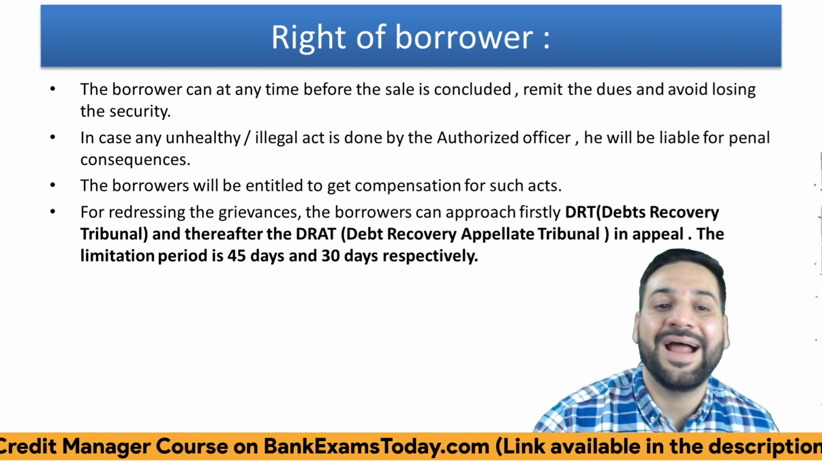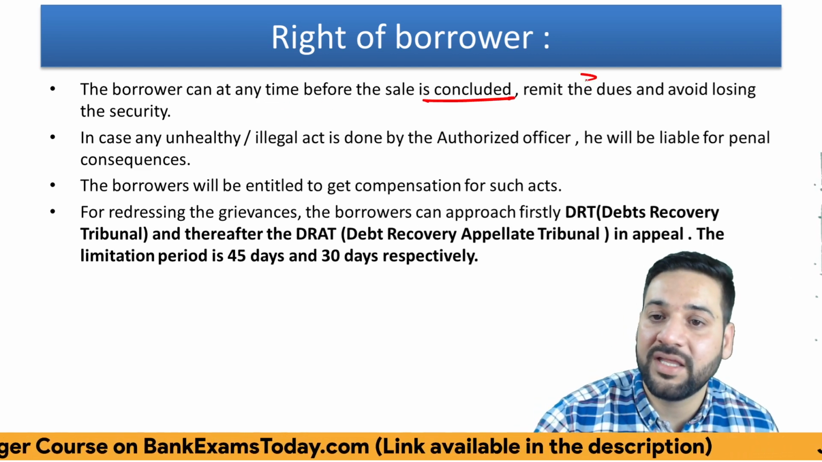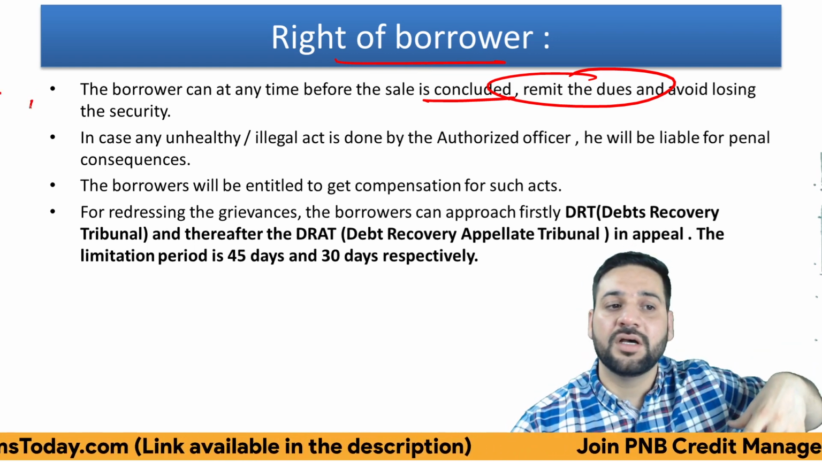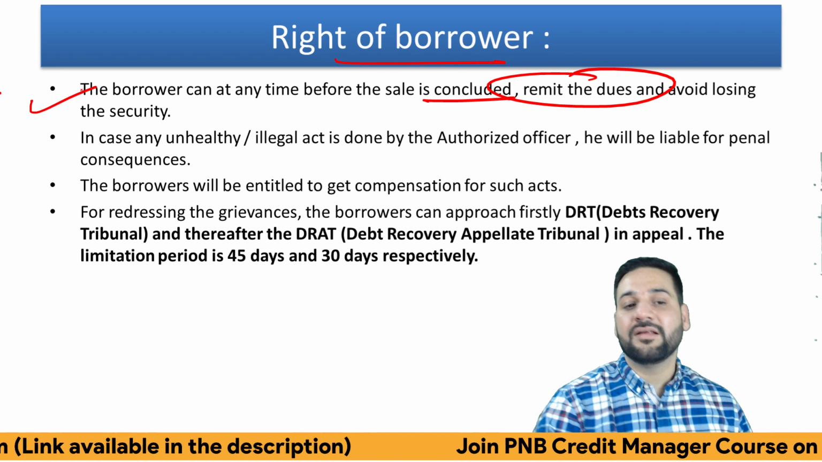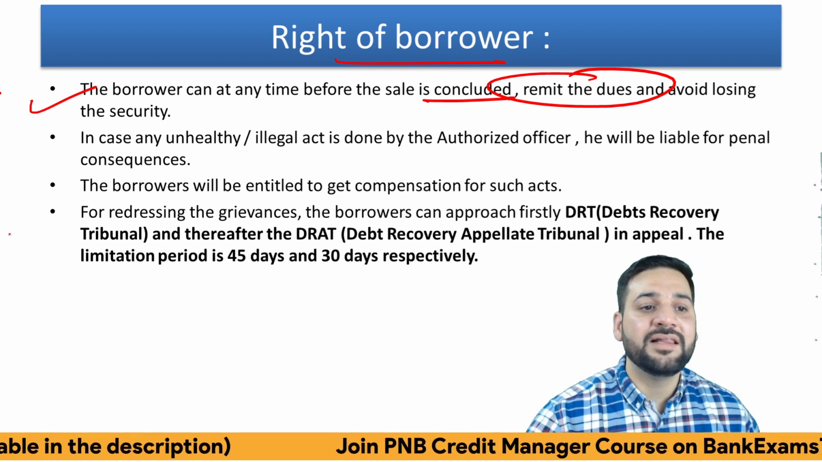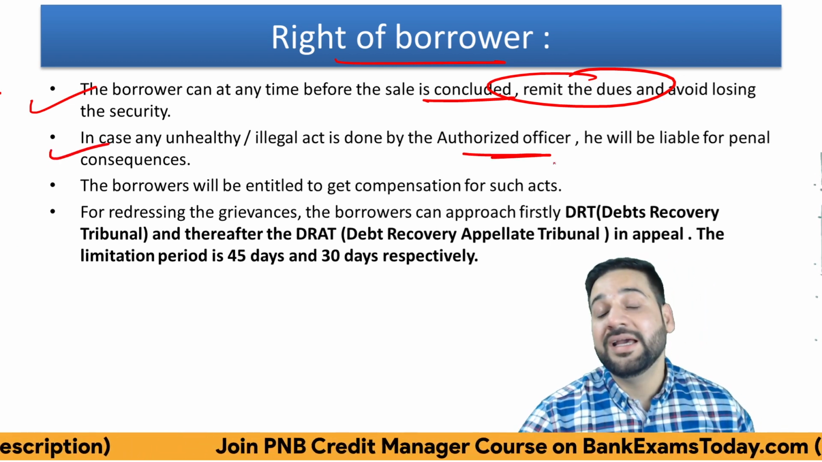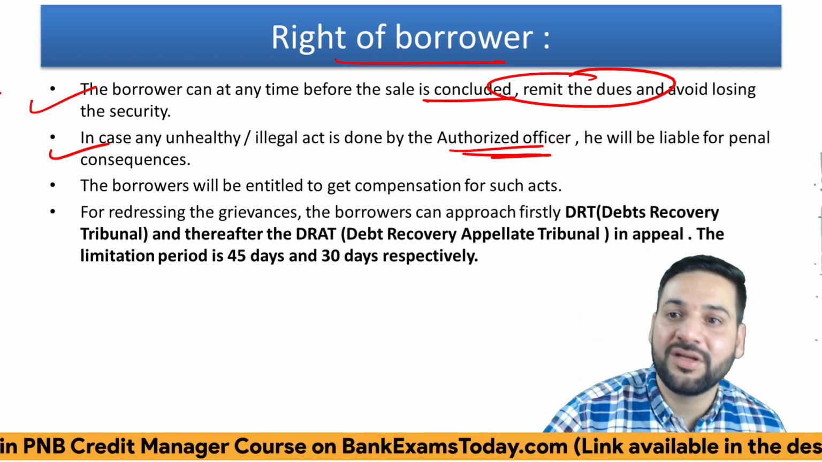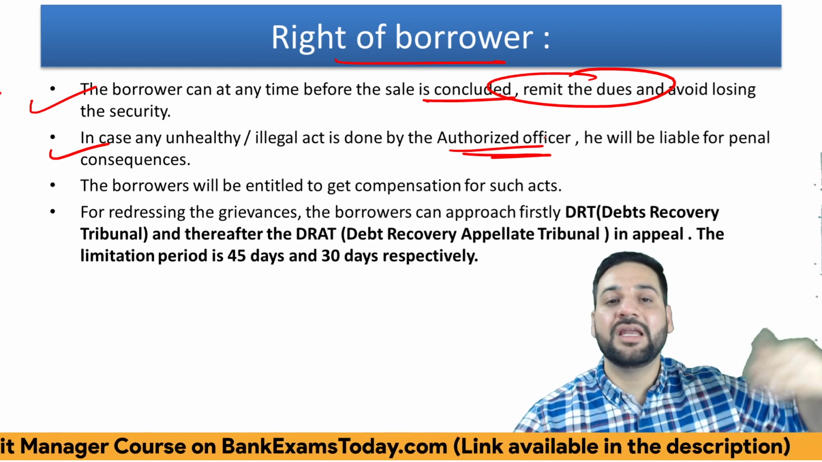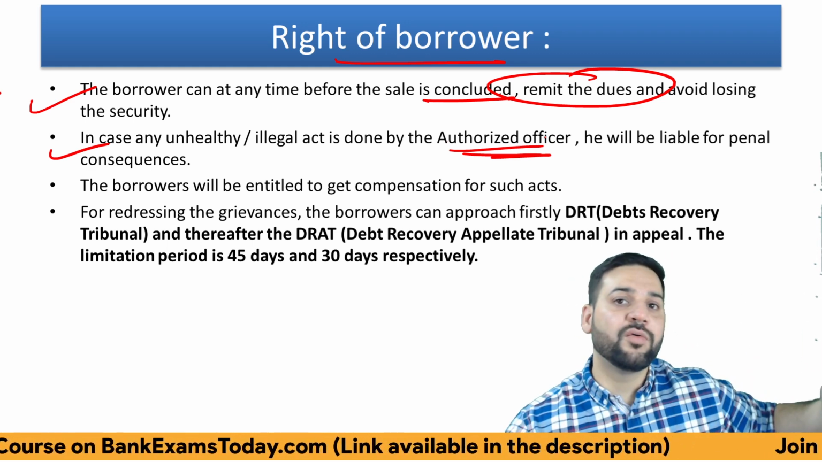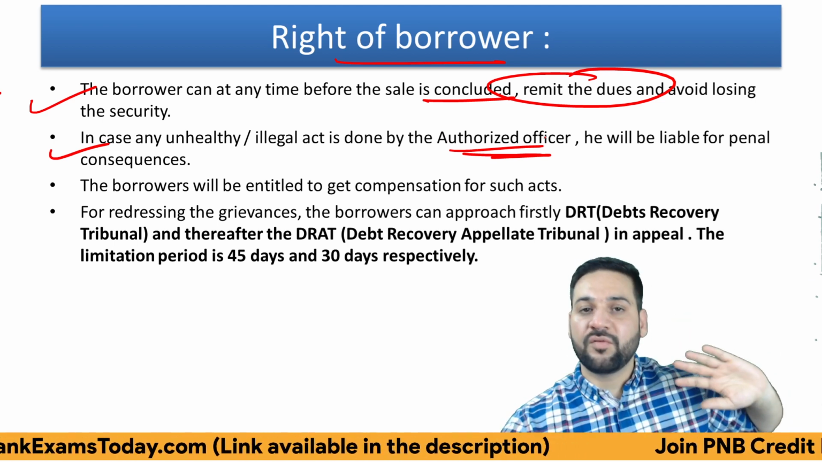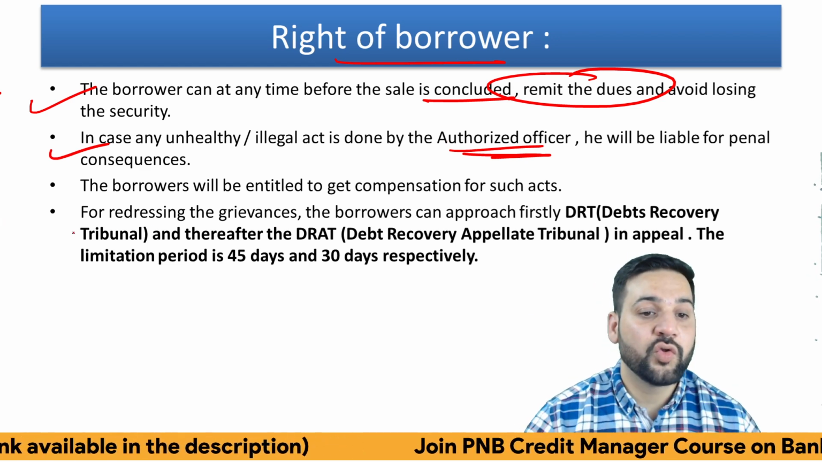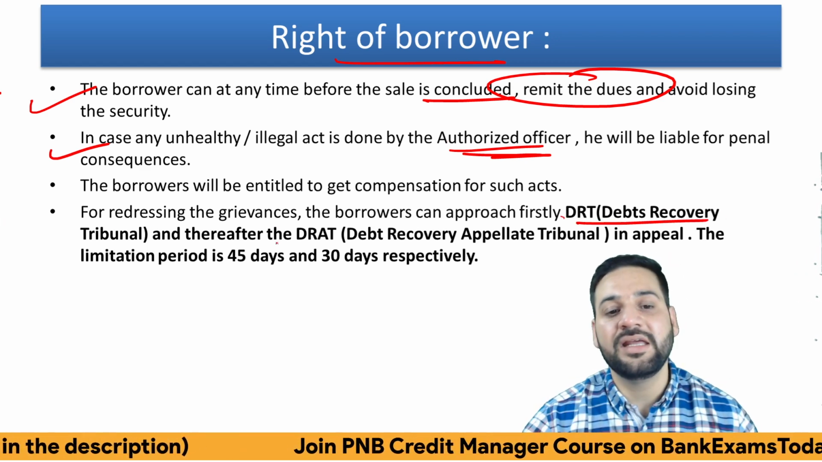The borrower can, at any time before the sale is concluded, exercise the right of redemption. They can remit whatever the dues are and avoid losing the security. In case of any unlawful act by the authorized officer, the borrower has a right to get compensation, although the authorized officer has immunity against any court cases, right? In case the borrowers file court cases against the authorized officer, he has immunity. The bank will fight for him. So the borrower can go to DRT and then to DRAT.